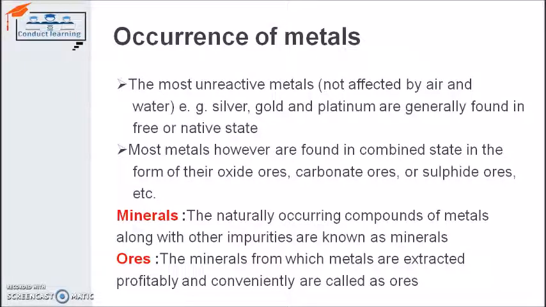For example, clay. Clay is a mineral of aluminium, but we can't extract the aluminium from clay. But bauxite is an ore, and we can easily extract the aluminium from bauxite. Bauxite is a mineral itself, but we can extract aluminium from bauxite. We can't extract the aluminium from clay, which is a mineral only, but not an ore. So clay is a mineral, but not an ore.